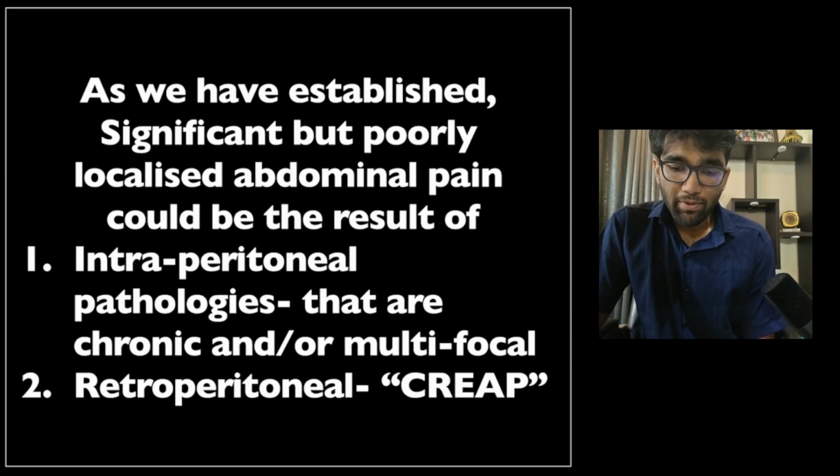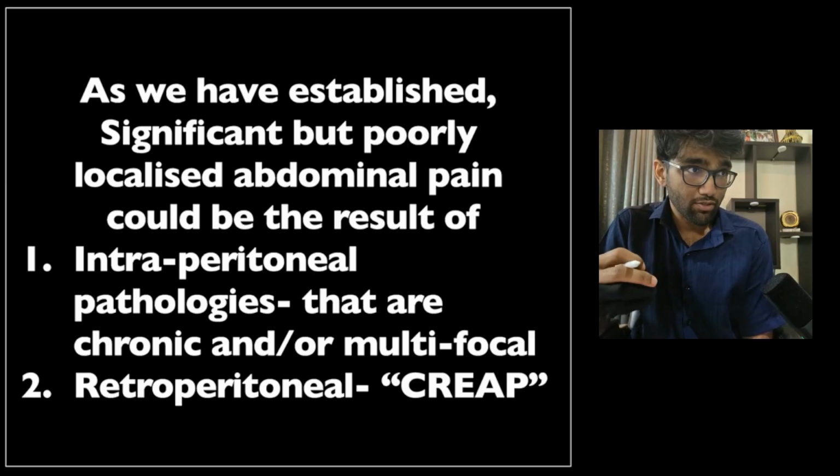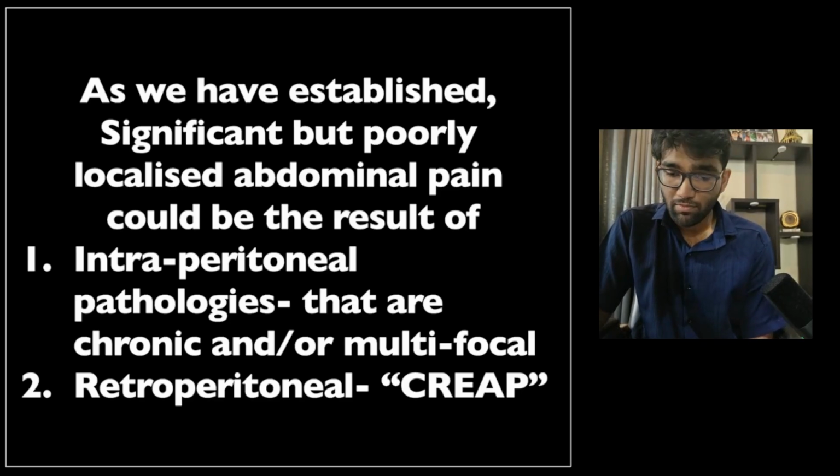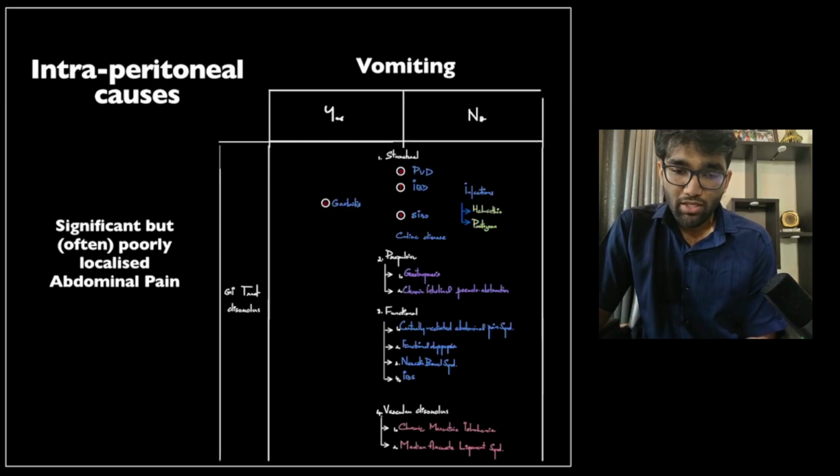One is intraperitoneal pathologies that are either chronic, resulting in an expansion of the sensory receptive zone within the abdominal neurological system, or they could be multifocal, involving different parts of the gastrointestinal tract or various organs within the GI tract. Similarly, the pathologies could be retroperitoneal, and we call those pathologies using a mnemonic that is CRE. Okay, so these were the intraperitoneal pathologies that were likely to cause significant but often poorly localized abdominal pain.